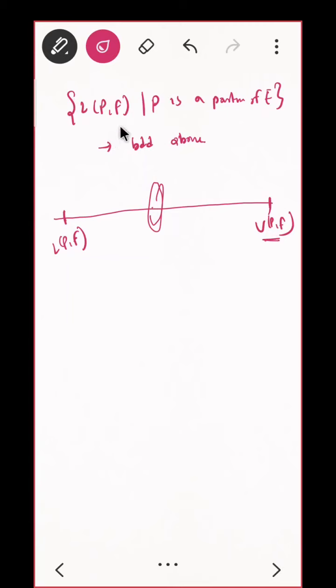So this is a set which is non-empty and bounded above. Why is it non-empty? The function was given bounded, so you can take the initial point, that will be your LPF, or whatever it may be. So this is a set which is bounded above and non-empty. So by the LUB axiom, what does it say? LUB exists. So we are going to say that LF equals the LUB of this LPF, where P is a partition.